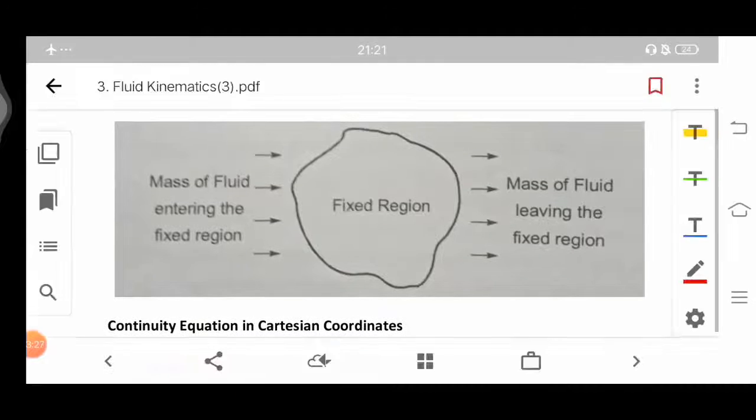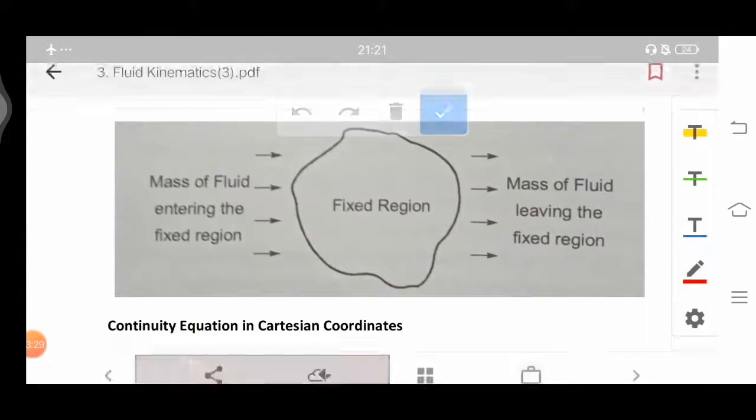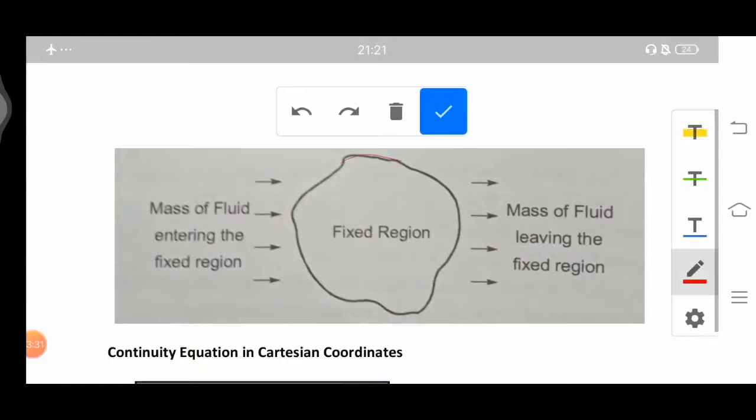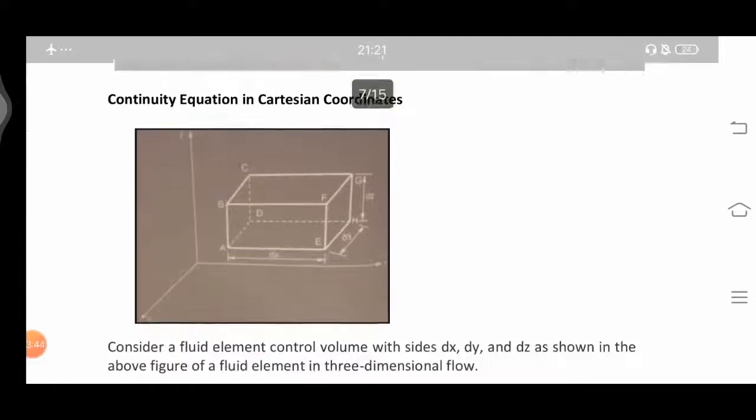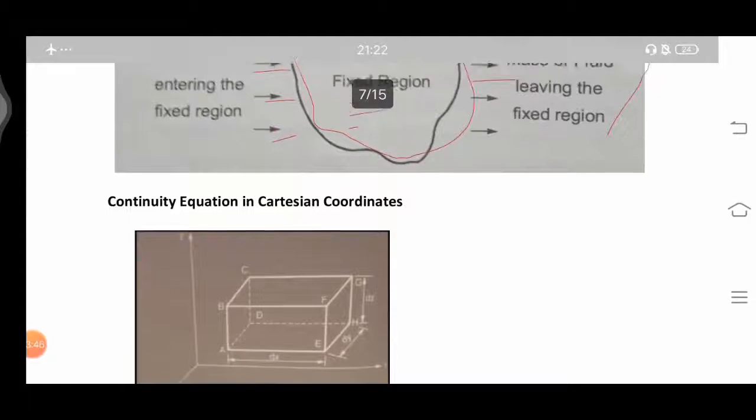So here is the diagram. There is a fixed region, and we have mass of fluid entering the fixed region and mass of the fluid leaving the fixed region, and both of them will be equal. So we will now discuss the continuity equation in Cartesian coordinates.